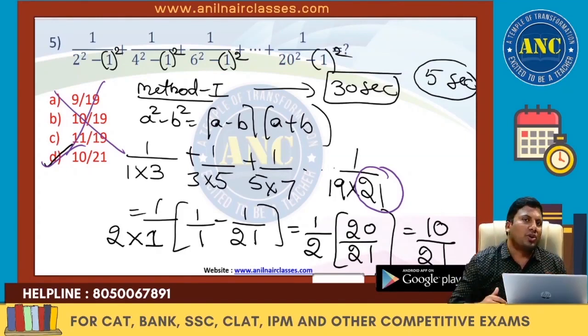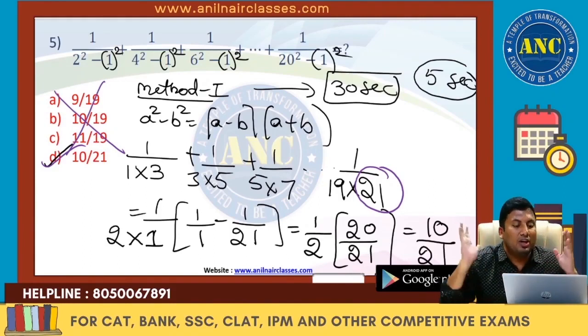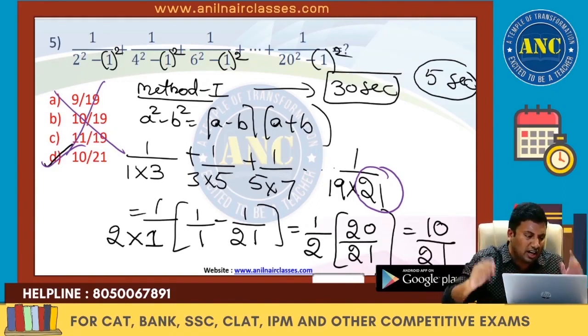Those students who are the students of Anil Nair, just by looking at a question, you can say that the last term is 21, so the denominator should be 21 or a factor of 21. Three options are eliminated. If more than one answer option has got 21, you will go with method 2, or if the fraction values in the options are far away from each other, you will use approximation. Crystal clear clarity.